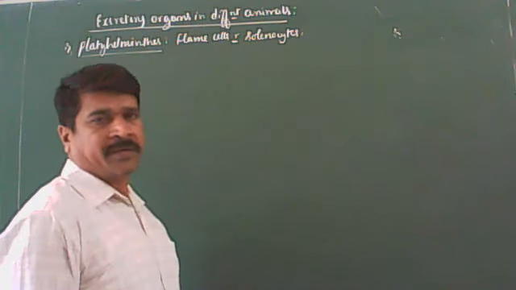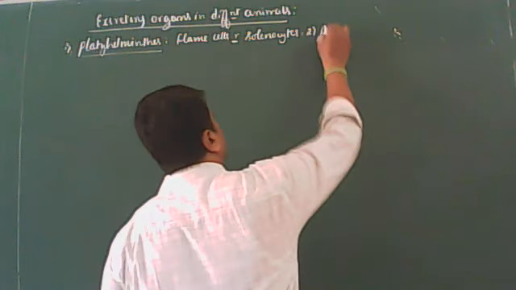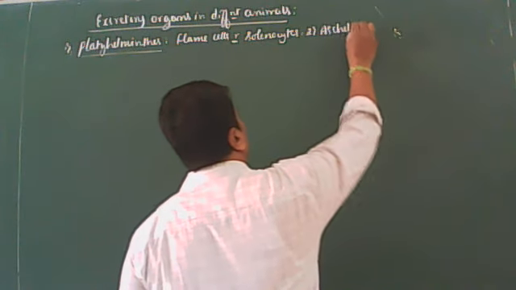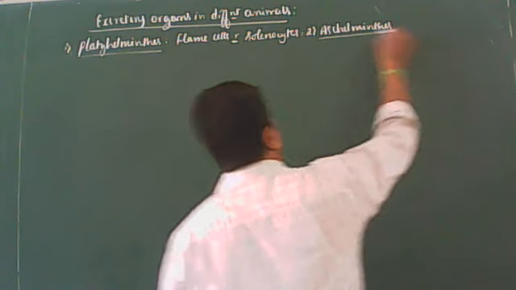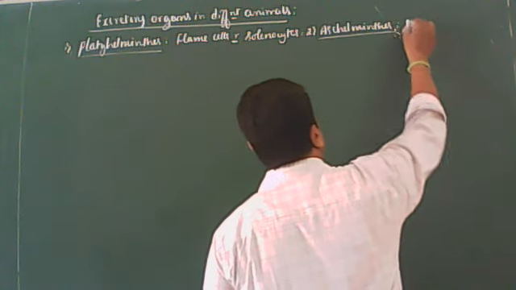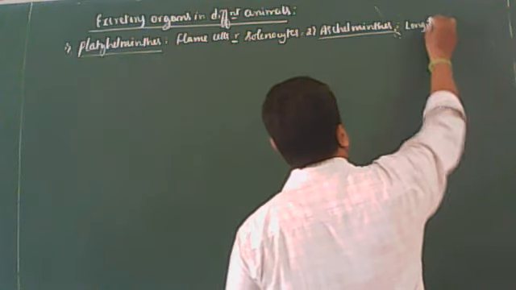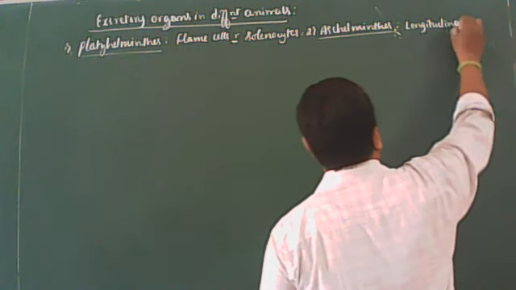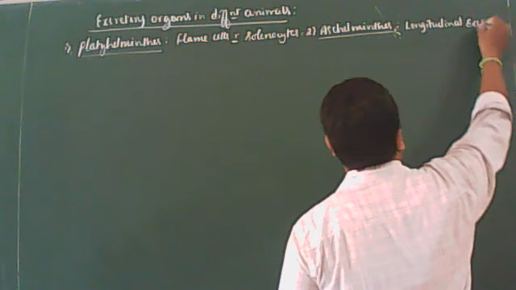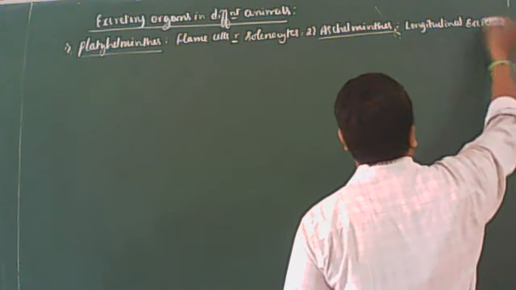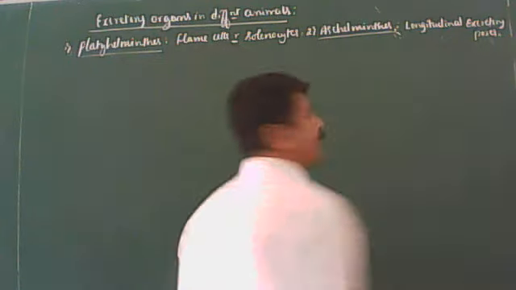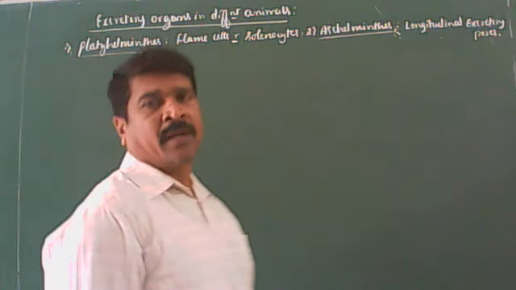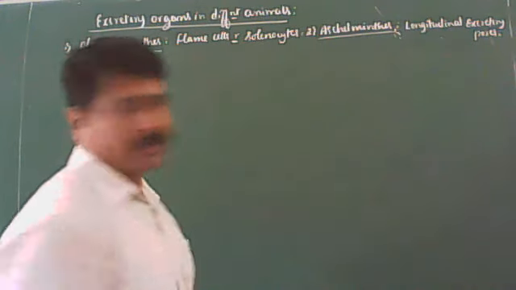These are the excretory organs in Platyhelminthes. The next phylum is Aschelminthes, also called Nemathelminthes or nematodes. Here, the excretory organs are the longitudinal excretory canals, as in Aschelminthes or Nemathelminthes.